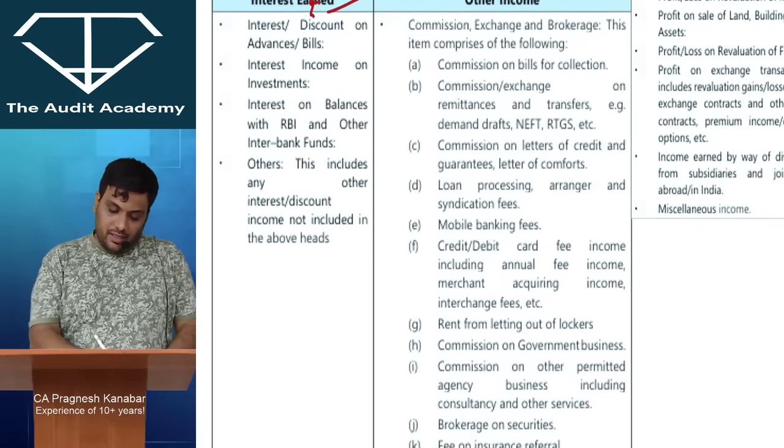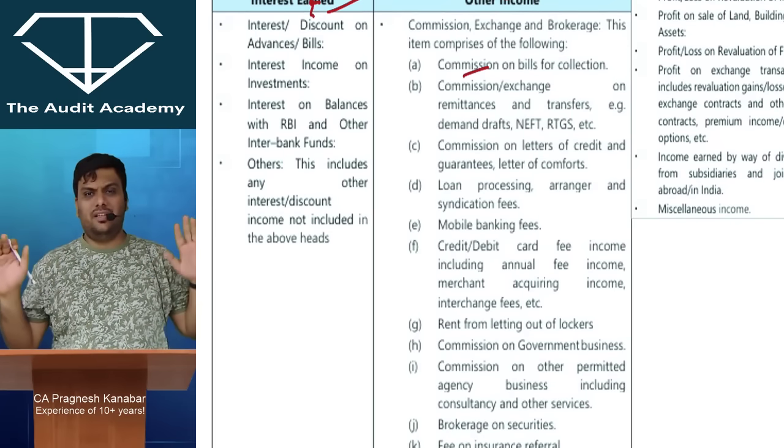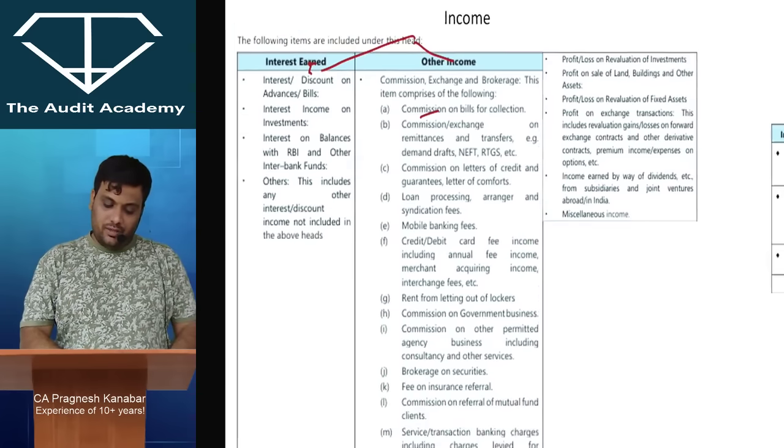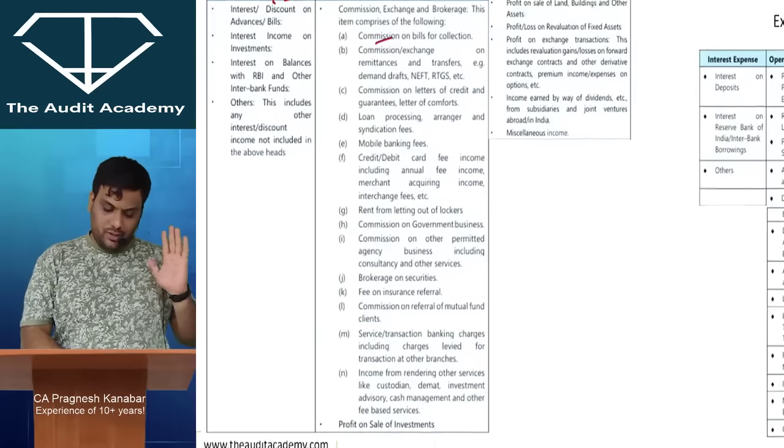When you look at other income, you should be able to understand, okay, this is commission income, loan processing income, this income, that income. That is all other income. Okay? So please be careful. Just go through this list once so that there is no problem.